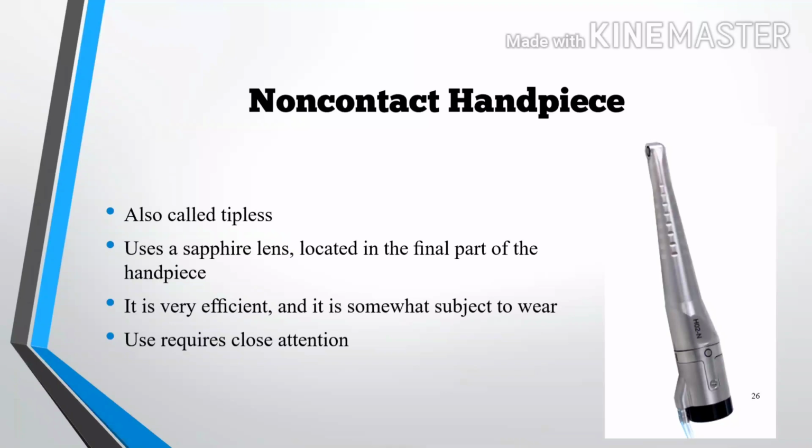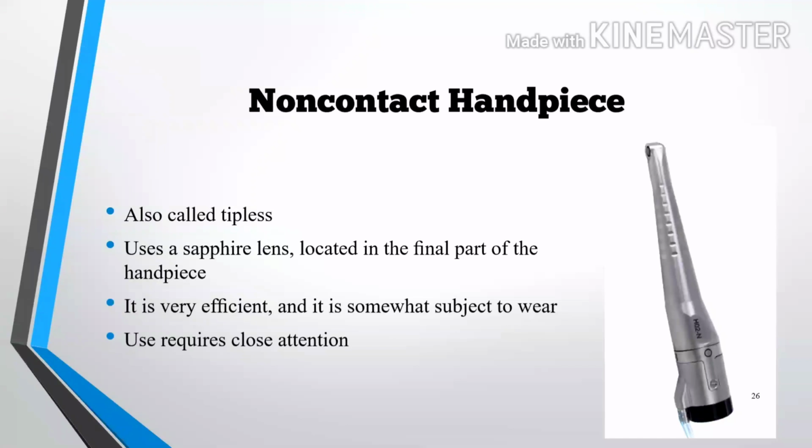because with movement of the patient or movement of the operator, there is an increase or variation in the distance between the handpiece and the target tissue. So there is a problem with the angulation and direction of the beam.